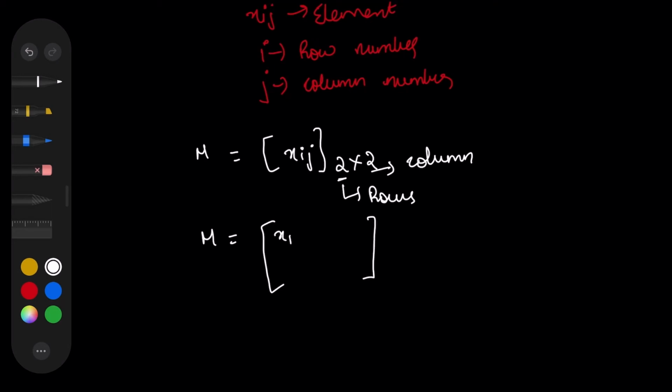The first element will be x11, because this element is in the first row and the first column, and this element will be x12, because it lies in the first row and the second column. This element will be x21, because it is in the second row and the first column, and this element will be x22, because it is in the second row of the matrix M and the second column. So that is how you identify these elements, and that is how we conventionally name them.